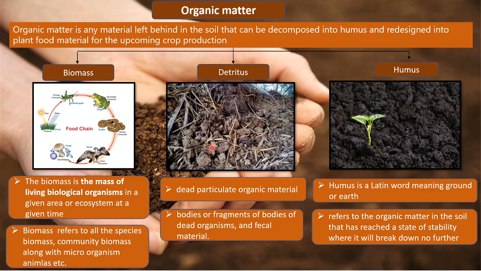So now we come to our definition, which mentions that organic matter is any material that is left behind in the soil. So this material left behind in the soil is detritus, and this can then be decomposed into humus, which can then again be redesigned into plant food material for the upcoming crop production. So this humus can again be used by the plant, from which crops and food can be produced. So this is about the organic matter content of the soil.